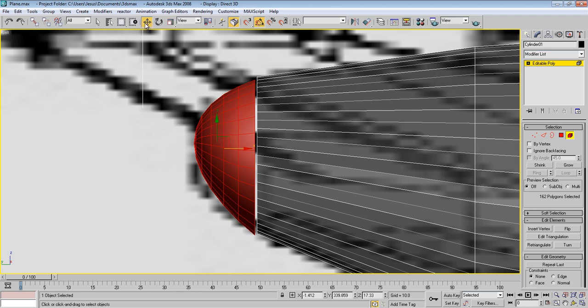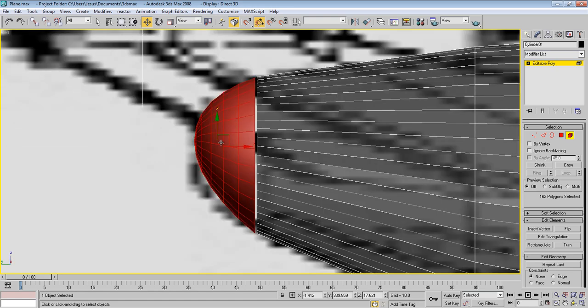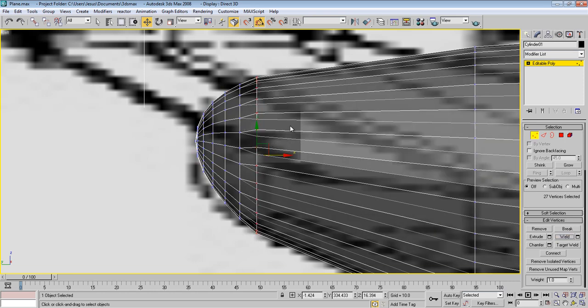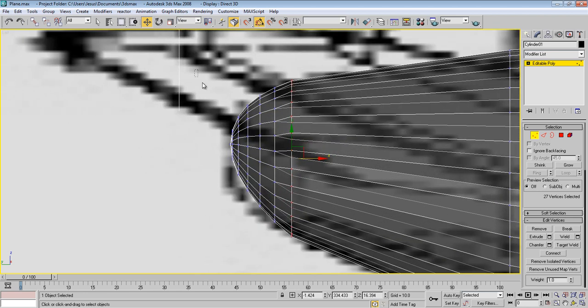Go to the front view and the left view here. Now select our vertices and weld them together, and now it's good to go. We can make any adjustments on this if we want.